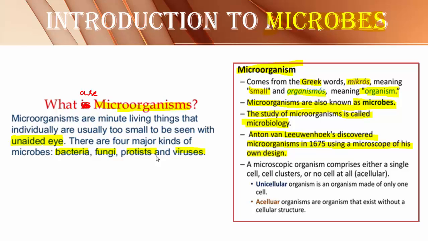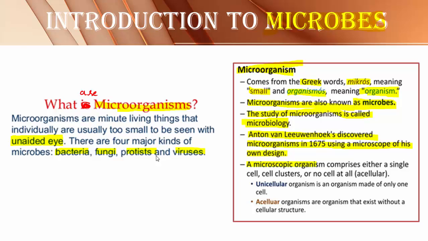For the first time in the year 1675, a biologist called Anton von Leeuwenhoek observed the microorganisms with the help of a microscope, and the interesting point is that the microscope was designed by him only. He observed the microorganisms in the year 1675.